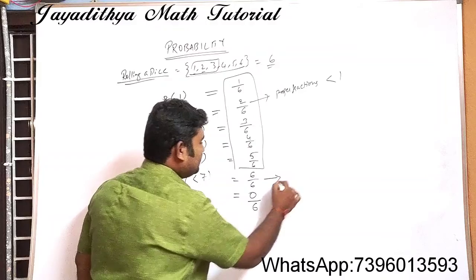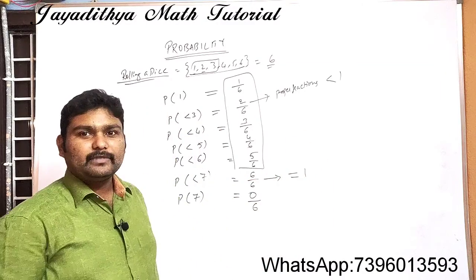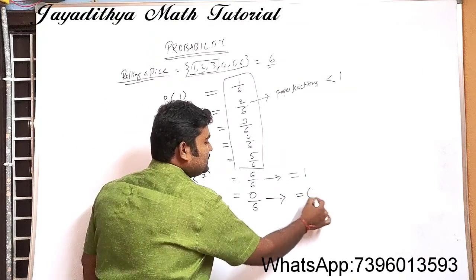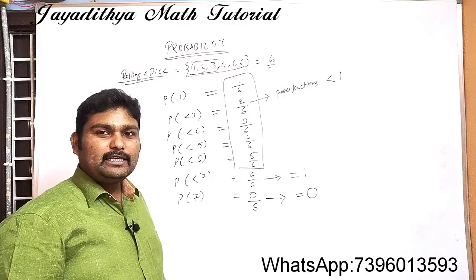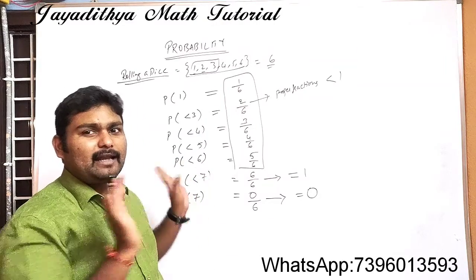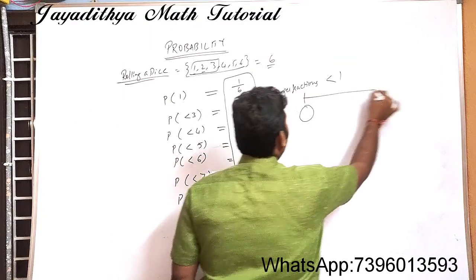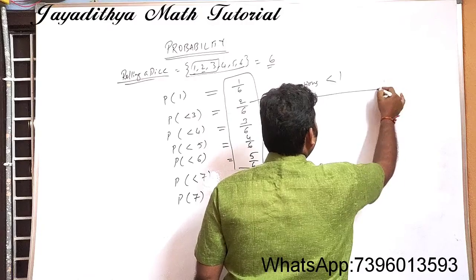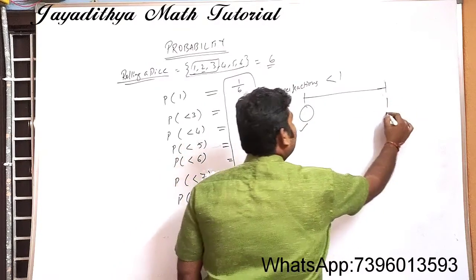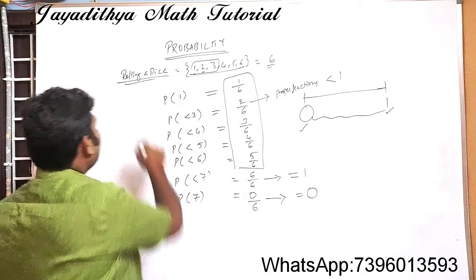And next you observe here 6 by 6. Here the value is equal to 1. And you observe here the value is equal to 0. So if you write all the values in ascending order, how will the values be? The values are lying from 0 to 1. So you will get 0 value, you will get 1 value, and you will get the intermediate values also for